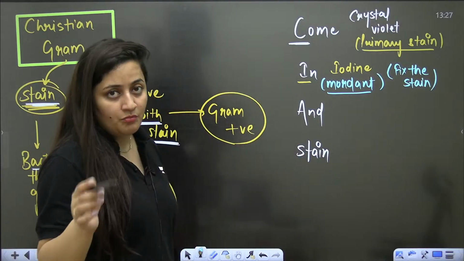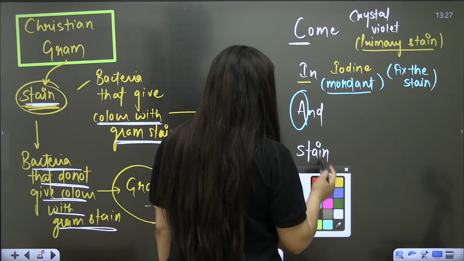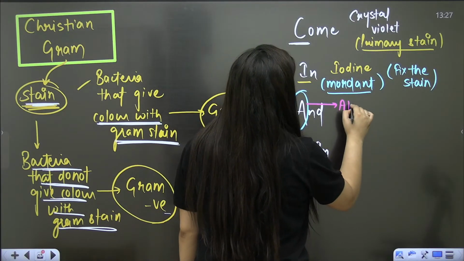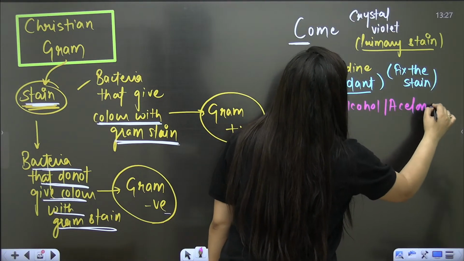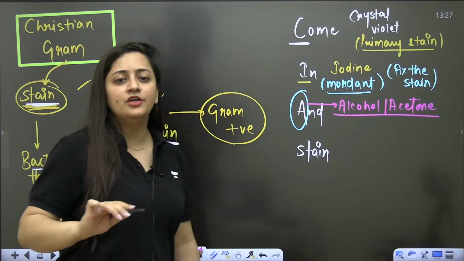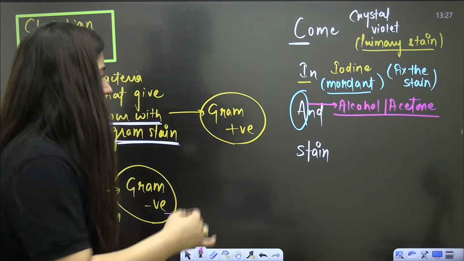Bache, that is basically the mordant that is going to fix the stain. And then after that this A, right? What is the meaning of this A? A means alcohol or acetone. So it is for washing. After it you are going to add either alcohol or acetone that will wash the color. It is for the washing.